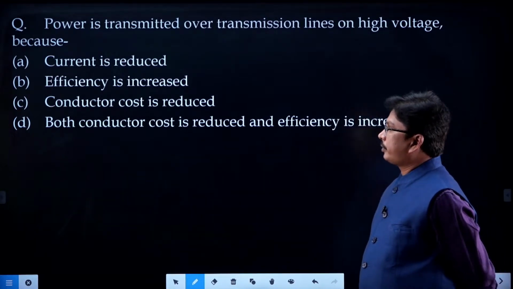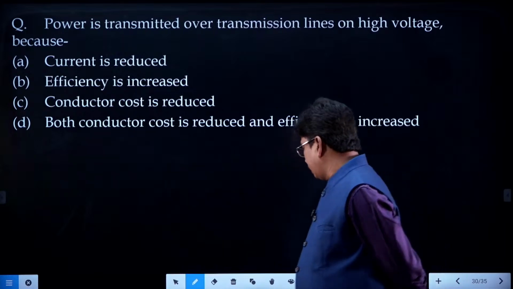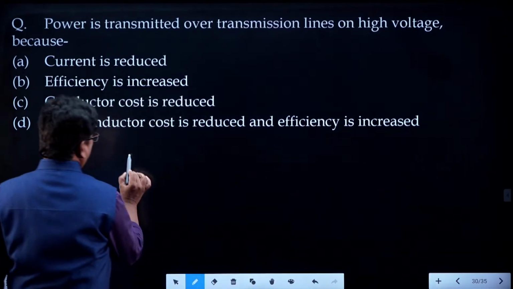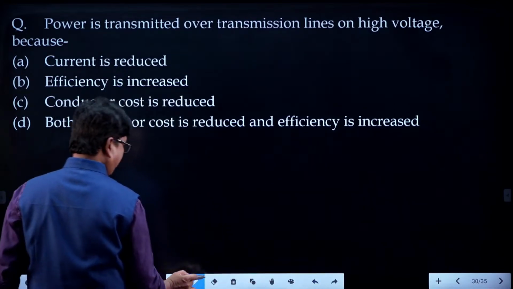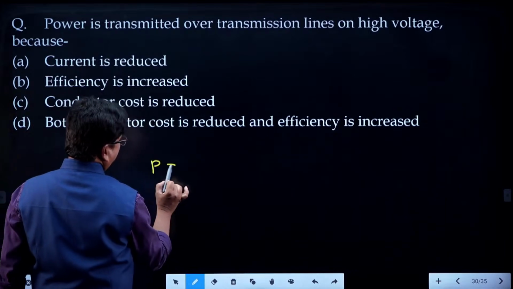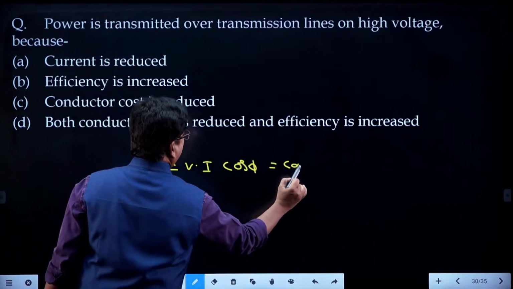So we can say here P is equivalent to VI cos phi, which is constant, power is constant.